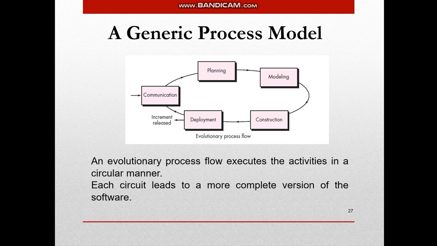So in that case, after deployment, again there is a communication phase, again you plan, again you model, construct, and deploy. So this process is called as evolutionary process because your software is evolving day by day. It is getting updated day by day as per needs of the users, or say as per needs of the situations. So an evolutionary process flow executes activity in a circular manner, which means it is a continuous circle. So unless the demand stops, the circle is going to take place continuously, like the evolution is taking place continuously.